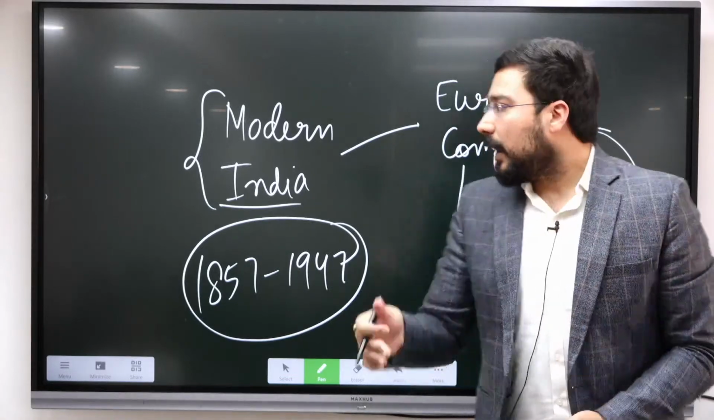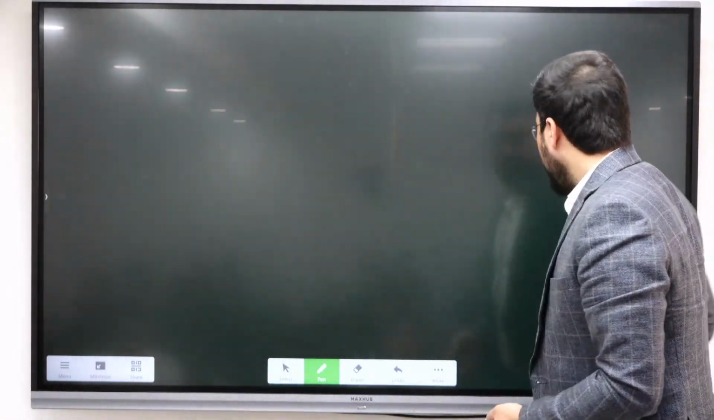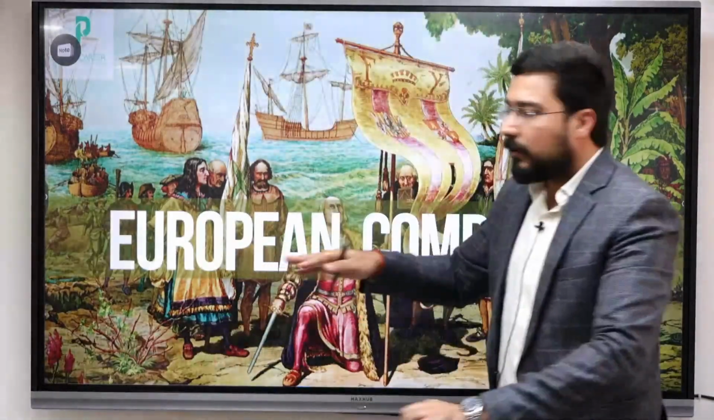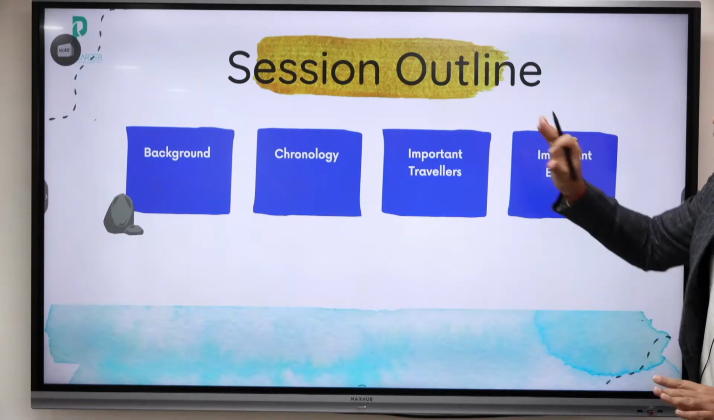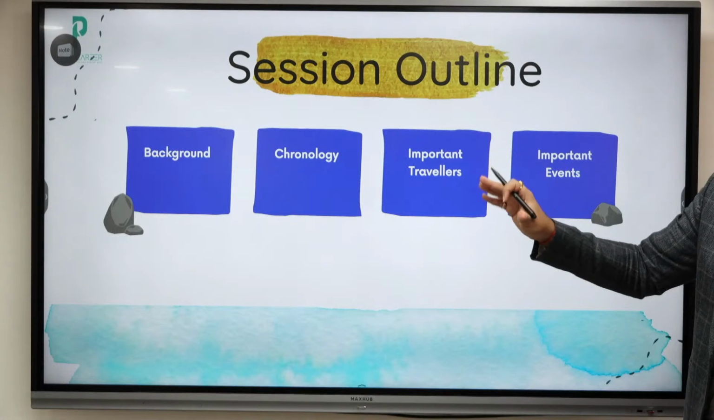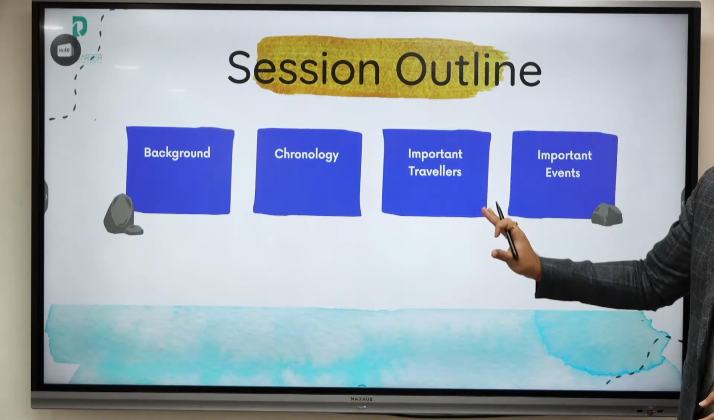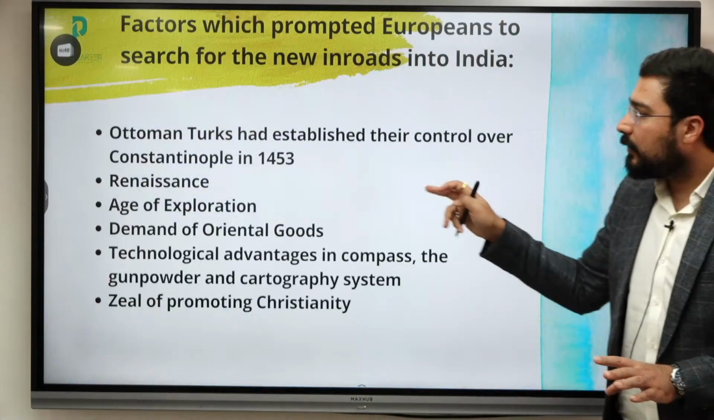So today let us start with Portuguese. Initially आप बस PPT में focus करो, handout will be taken later on. Let us see what all we need to understand. In today's session, we'll talk about the background, the overall chronology which we have just discussed also, the important travelers, and finally the important events. These are the four important parts of the first topic.